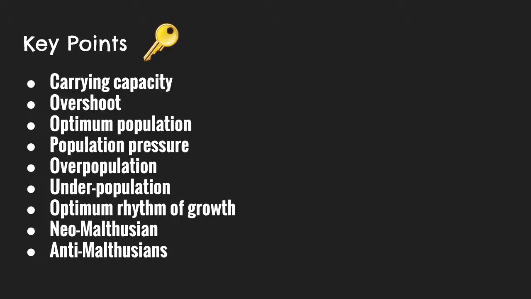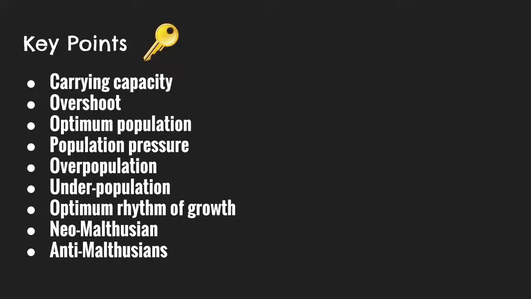While optimum rhythm of growth is the level of population growth that best utilizes the resources or the technology that are available. There are two types of Malthusians. The first one is Neo-Malthusian, and the second one is Anti-Malthusian.